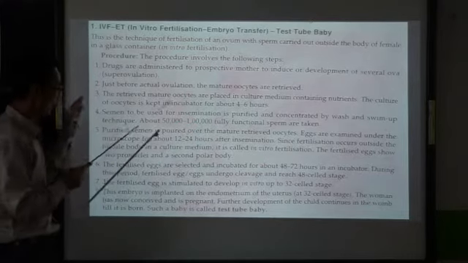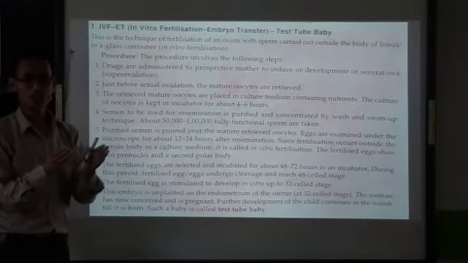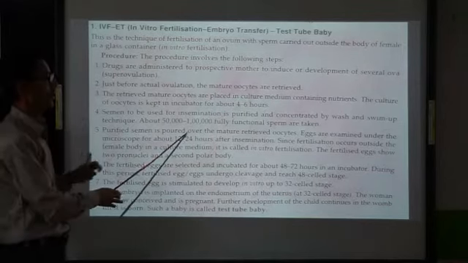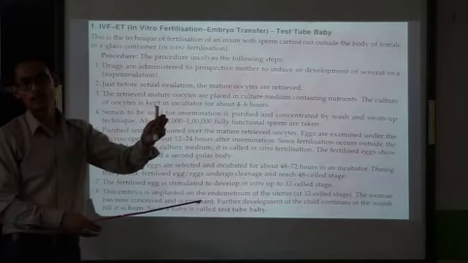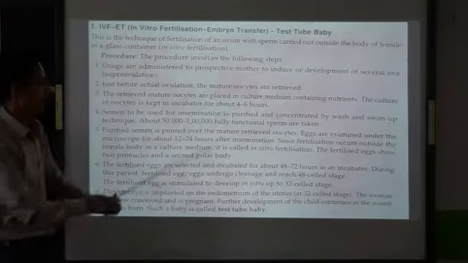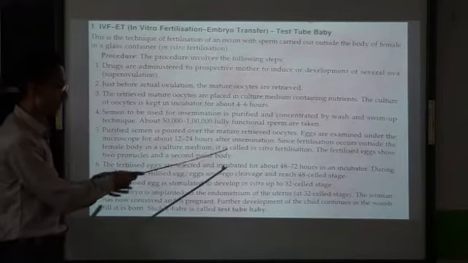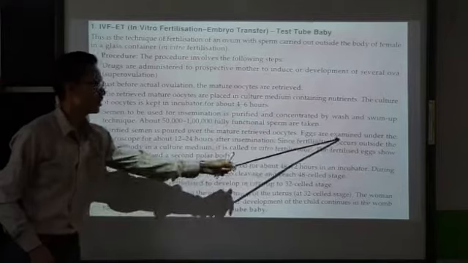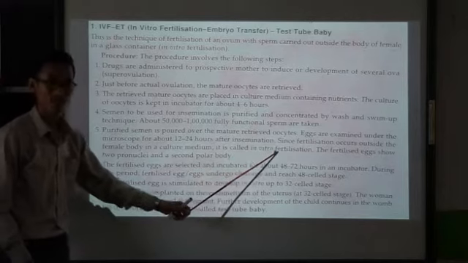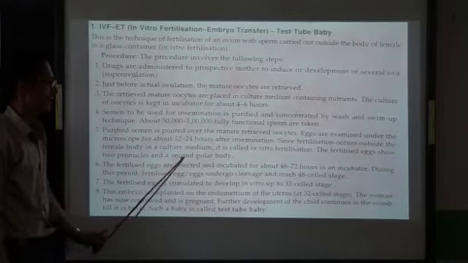Now the ova is ready, sperms have been taken. Okay, now we will go with the fusion. So now the sperm and the ova will be fused. Purified semen is poured over the mature retrieved oocytes. Now we just have to add the sperm over the collected oocytes. Eggs are examined under the microscope for about 12 to 24 hours after insemination. Since fertilization occurs outside the female body in a culture medium, it is called in vitro fertilization. The fertilized eggs show 2 pronuclei and a second polar body.